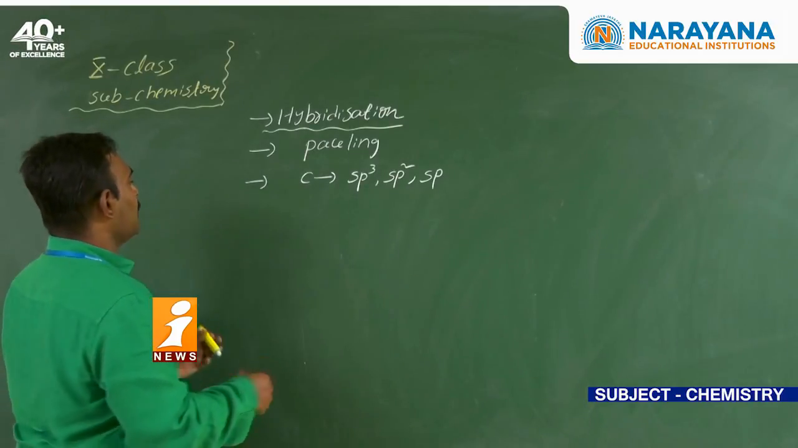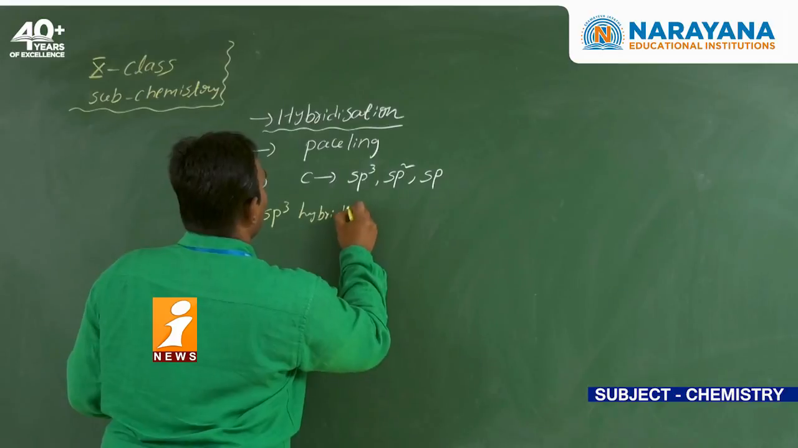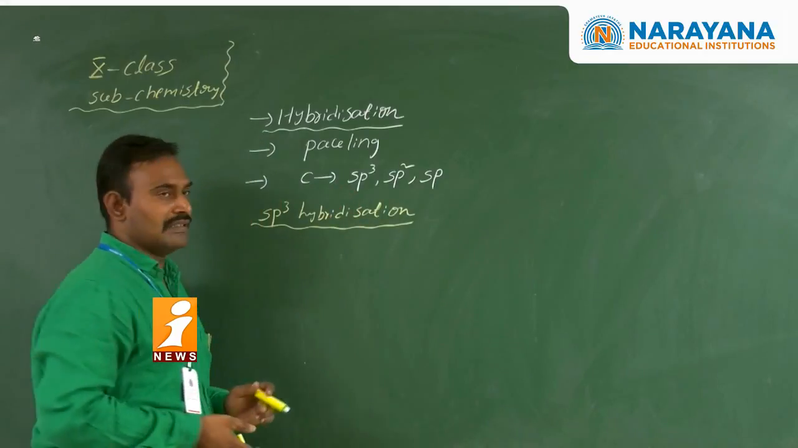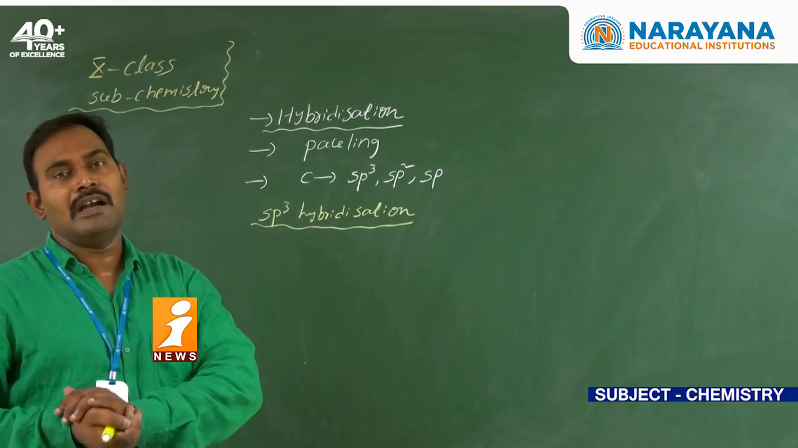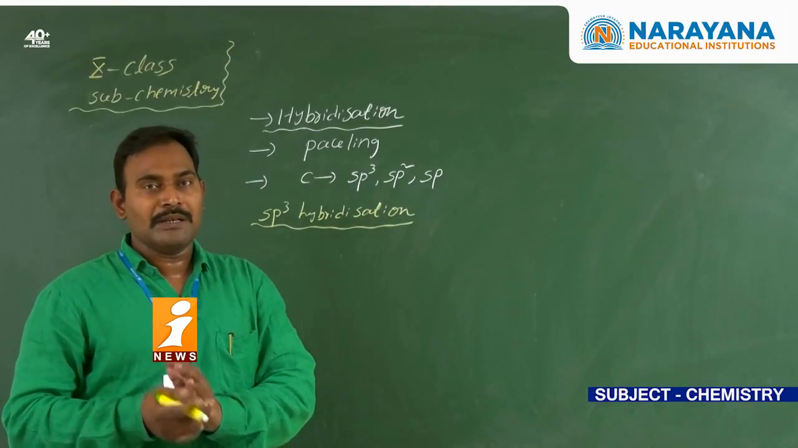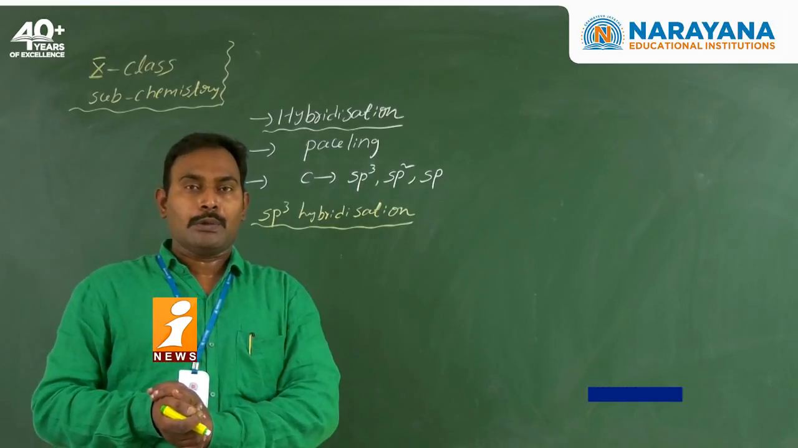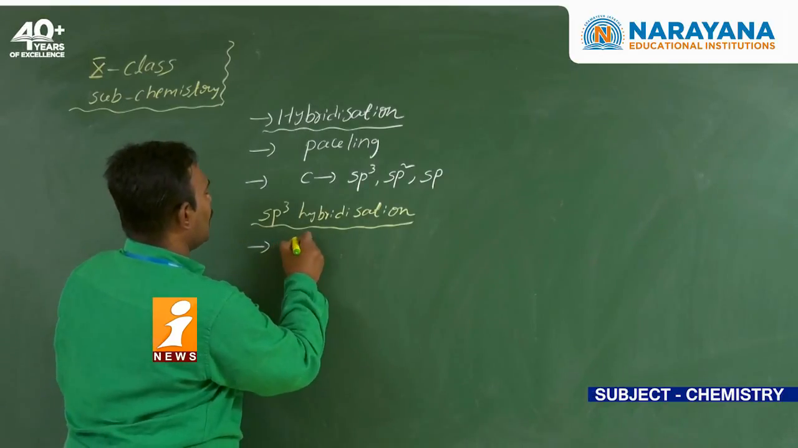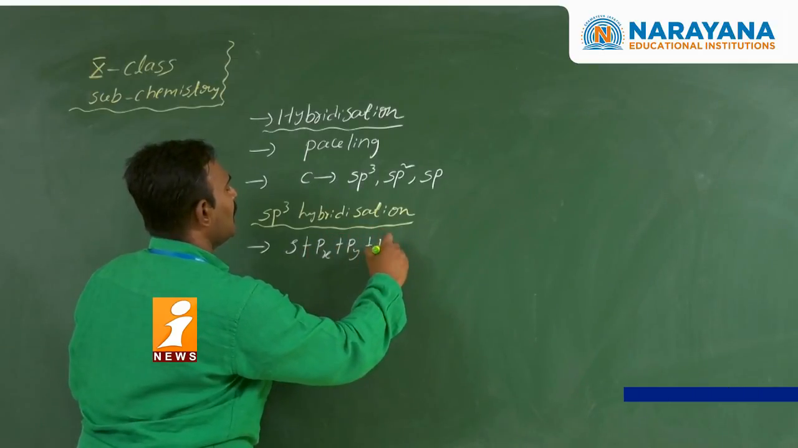Now coming to sp3 hybridization. How can we define sp3 hybridization? It is the intermixing of one s orbital and three p orbitals, which produces four sp3 hybrid orbitals. The number of hybrid orbitals is always equal to the number of orbitals that intermix. So sp3 hybridization is a combination of one s orbital and three p orbitals: px, py and pz.